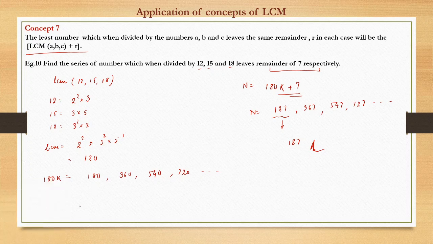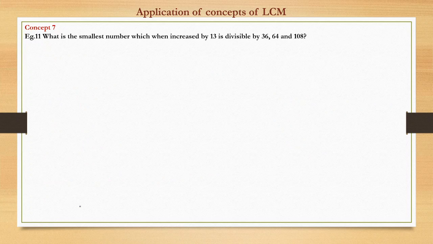So now we'll move to the next question. I mean, a similar question on the similar concept. What is the smallest number which, when increased by 13, is divisible by 36, 64, 108? So let the number be x, suppose.